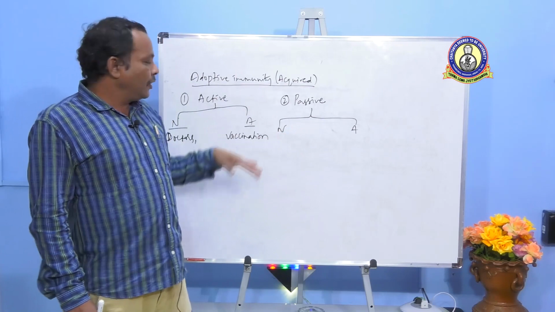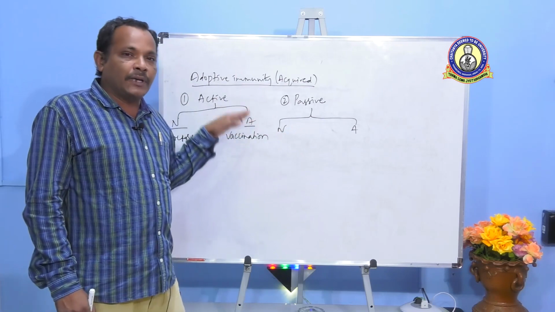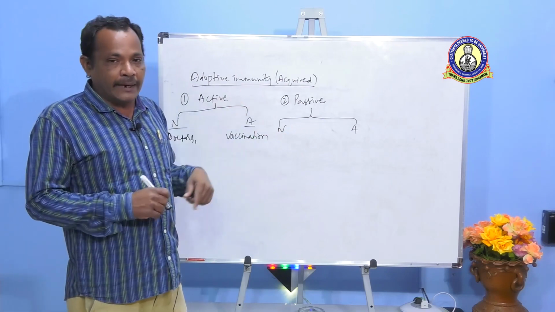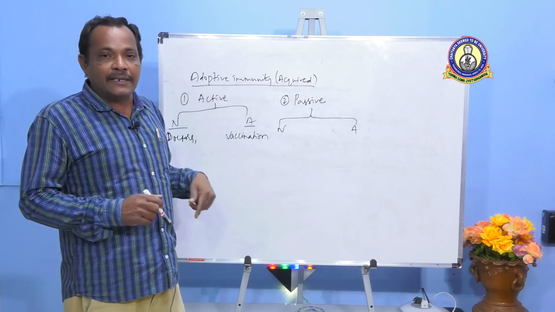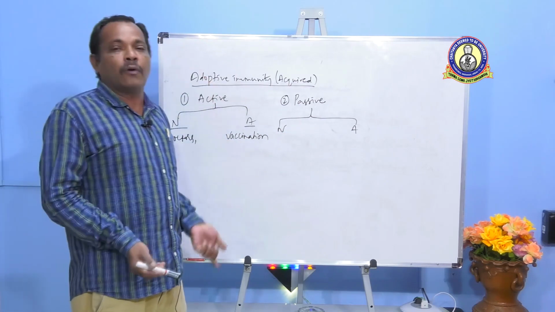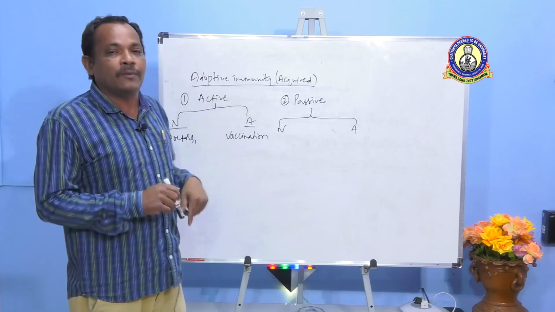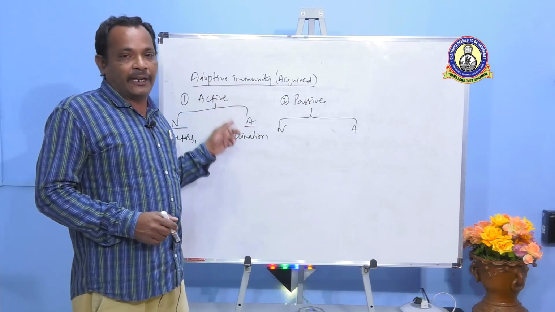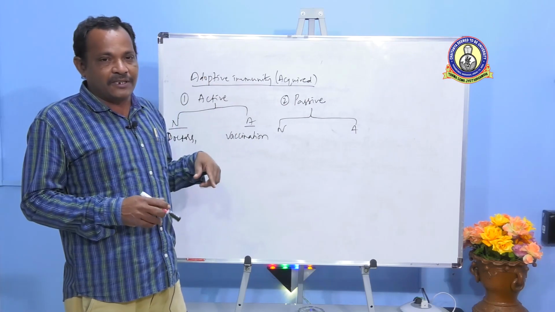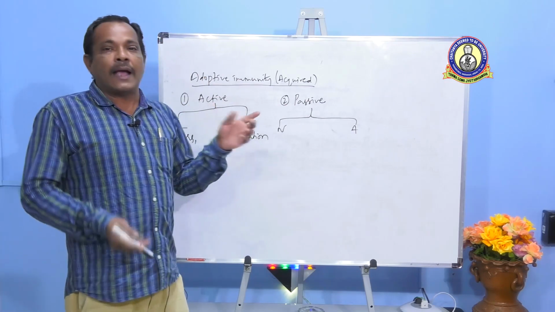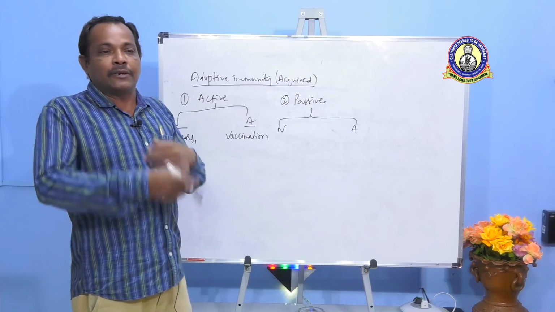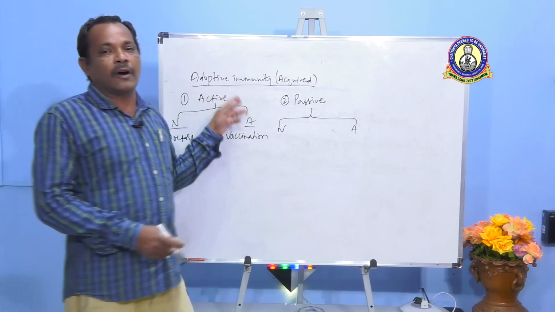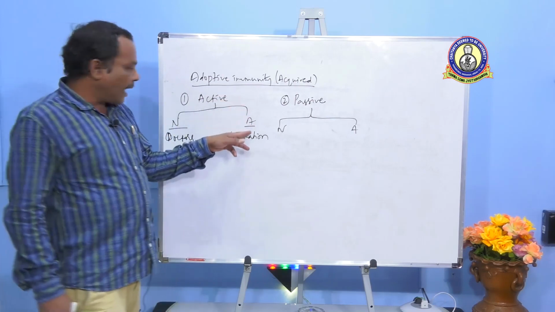Now, you are exposed to the antigen knowingly, but the resistance is offered by your own immune system, by the host's own immune system. That is why it is called active type of immunity. As host immune system is involved, you are calling it active. As the antigen is knowingly given into an individual, you are calling it artificial.